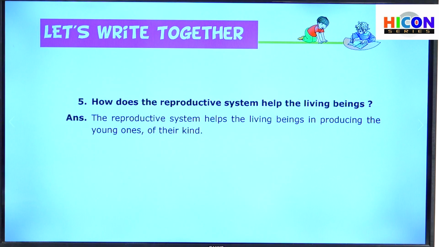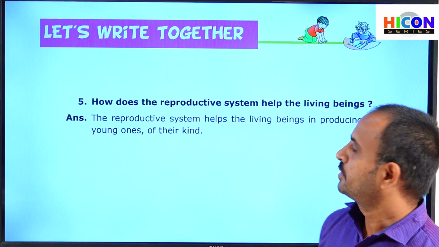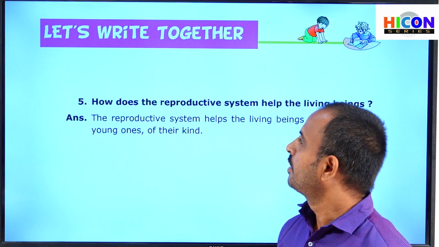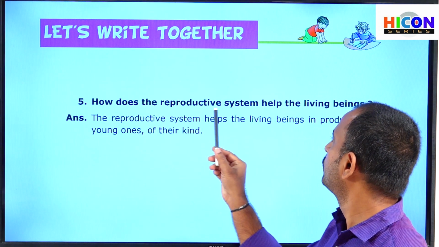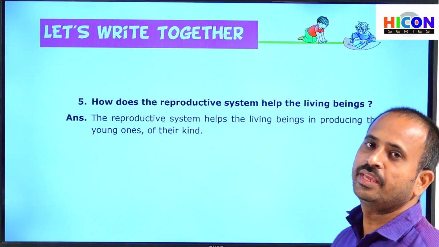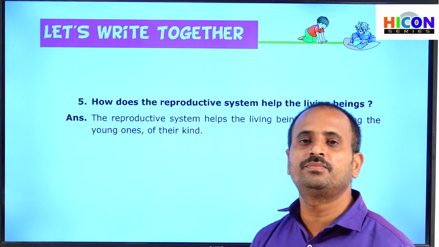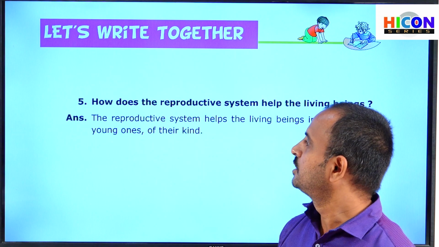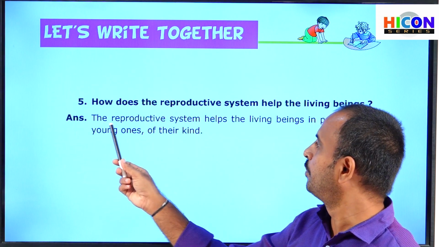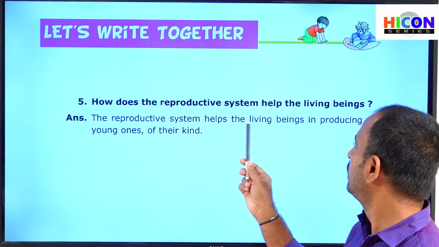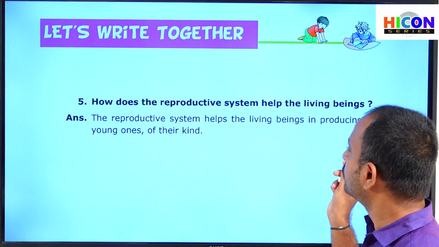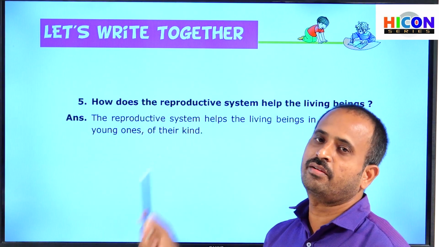Children, see the fifth question. How does the reproductive system help the living beings? Children, read the answer. The reproductive system helps the living beings in producing the young ones of their kind.